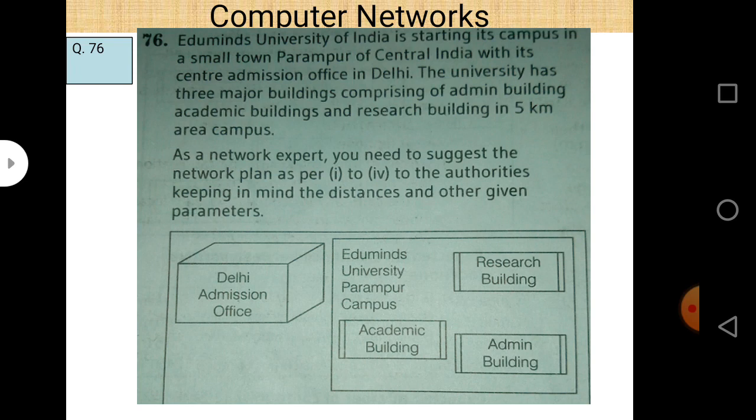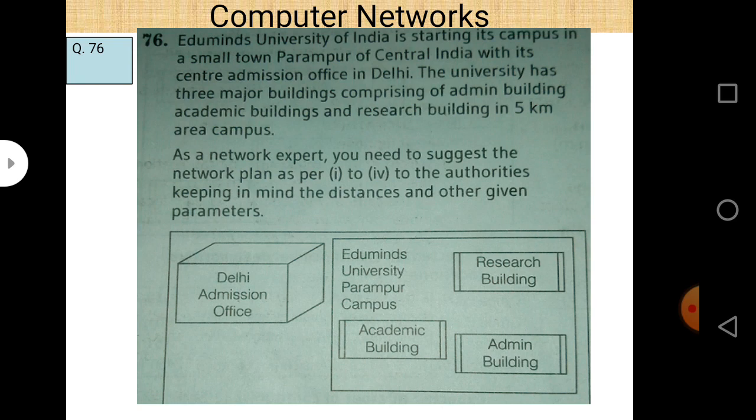76. There is a university in India, and it starts a campus in a small town Parampur of central India with its center admission office in Delhi. The university has three major buildings, comprising of admin building, academic building and research building in a 5 km area campus. As a network expert, you need to suggest the network plan as per 1 to 4 to the authorities, keeping in mind the distance and other given parameters.